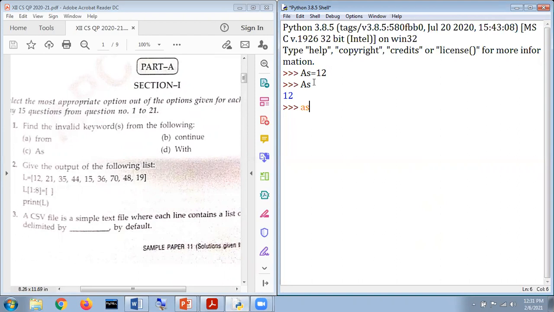So we have found the first answer of our question, that is the As part. Next, there is an uppercase character in With. When we write With is equal to this and display the content, it works, but when we type with in lowercase, it says that this is a keyword.